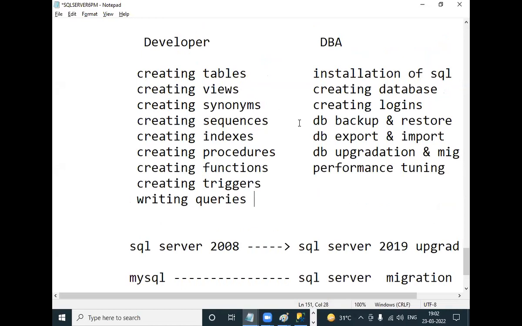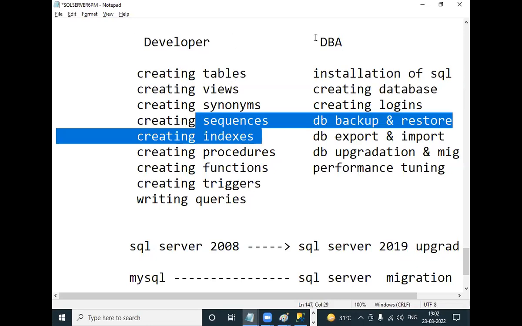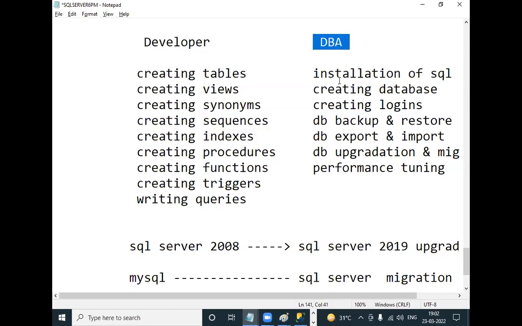Okay, then that's all. These are the activities of the DBA. These are also activities of the developer. So the developer is involved in this every day, and the DBA is involved in this. In this course, this will be covered in depth.